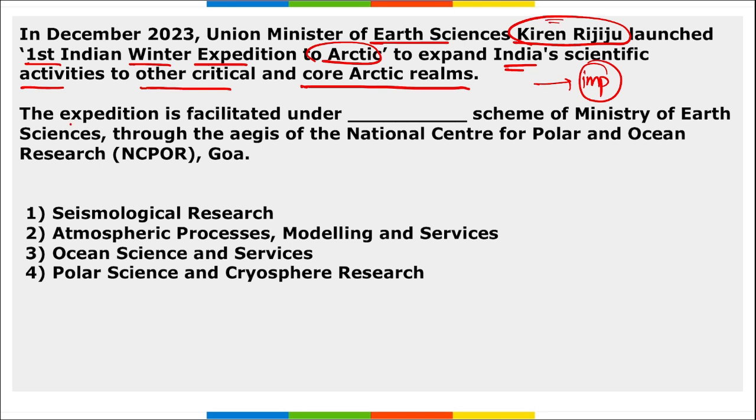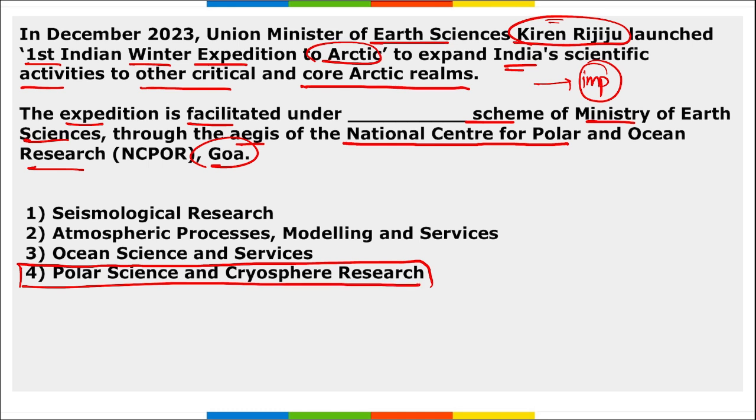Now the question asked is, the expedition is facilitated under the DISHA scheme of the Ministry of Earth Science through the aegis of National Center for Polar and Ocean Research of Goa. So this expedition was launched under which scheme? It was launched under Polar Science and Cryosphere Research. Correct? Under this scheme of the Ministry of Earth Science, this first Indian winter expedition to Arctic was launched.